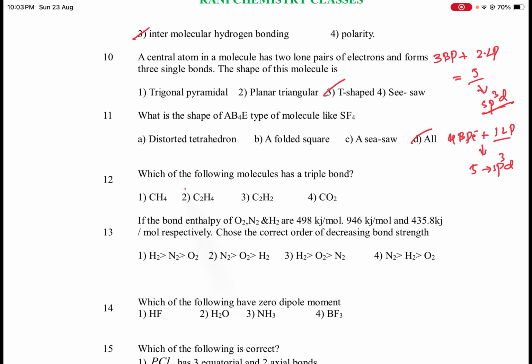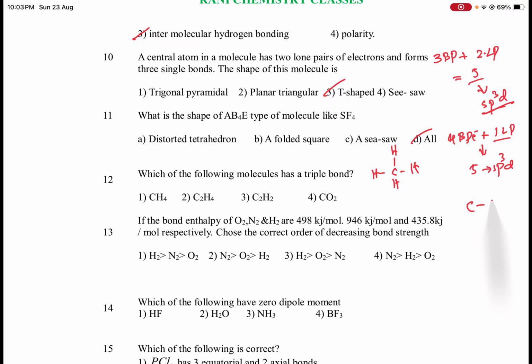Next, 12th one: which of the following molecules has a triple bond? First one is CH4, second is C2H4, third is C2H2, fourth is CO2. First, CH4: carbon is tetravalent, it is written like this, and it contains all single bonds. Next, second one is C2H4.